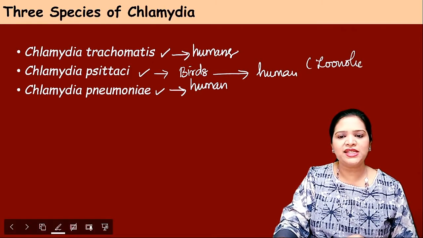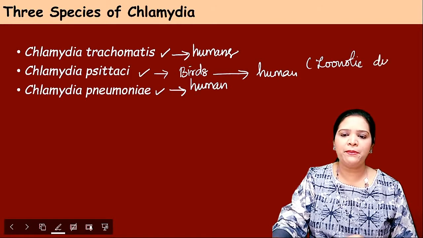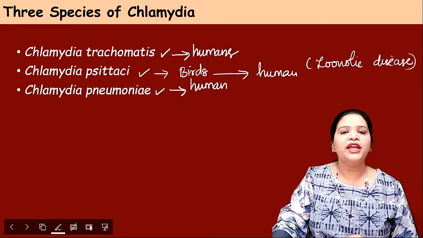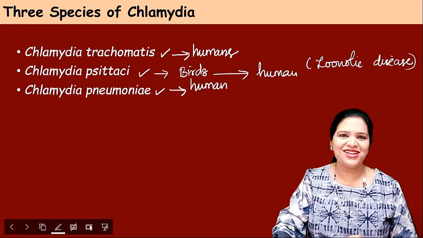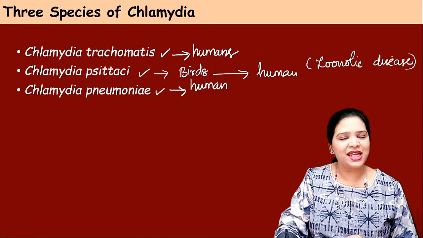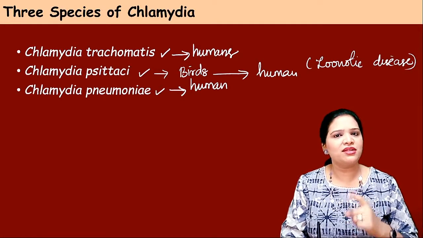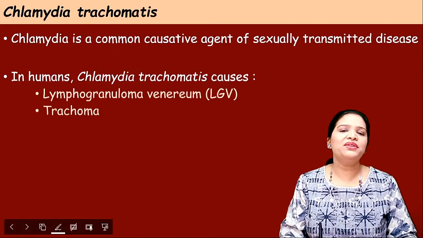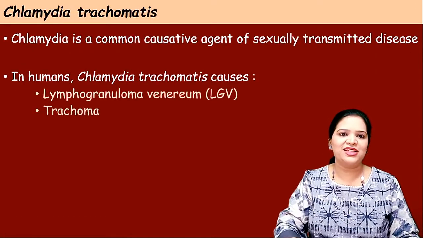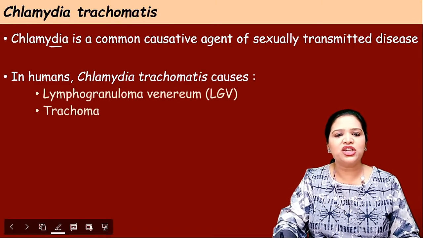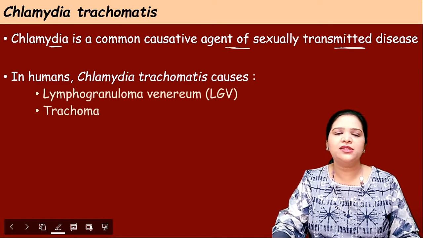What is zoonotic disease? Any disease which spreads from animals to human beings. It could be animals, fishes, birds, anything. So Chlamydia psittaci is an example of zoonotic disease. Chlamydia trachomatis and pneumoniae cause infection in human beings. Now here we will see about Chlamydia trachomatis. This chlamydia infection is a common sexually transmitted disease.